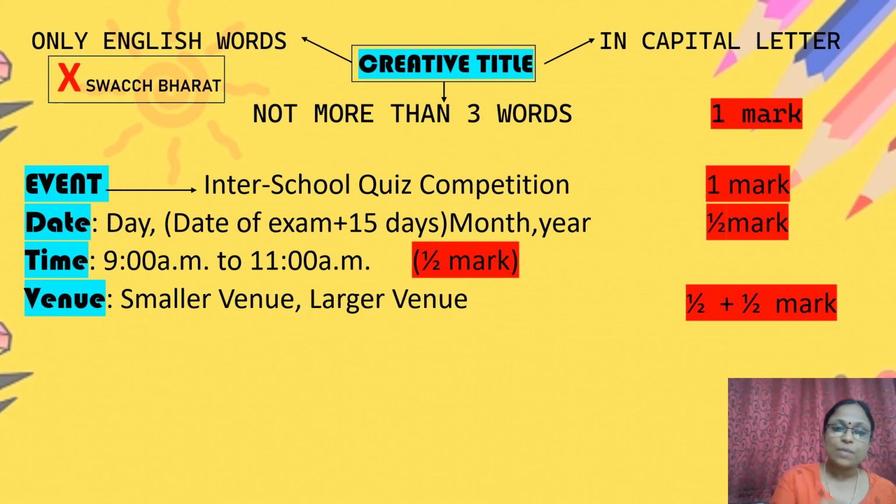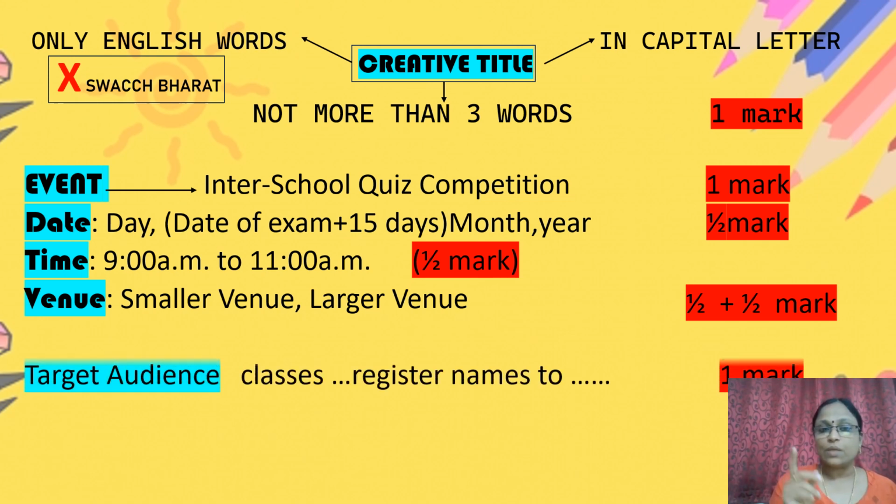If you follow this format, smaller venue first, then larger venue, half plus half, you will get 1 mark for venue. After venue comes the target audience. To whom are you writing this notice? And those who are interested, whom they should register to. So these are the two criteria to be followed for that 1 mark, half mark each.